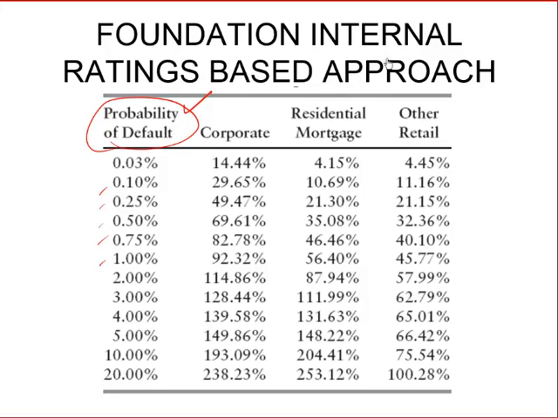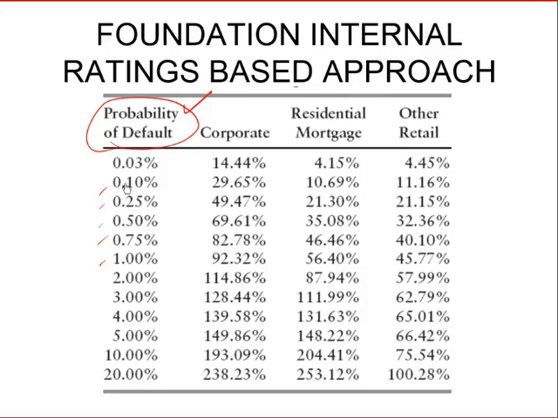Of course, to be able to use the IRB approach, the bank has to demonstrate sufficient sophistication of its risk management systems and sufficient guidelines and supervisory reviews in place. Only then the regulator would allow the bank to use the IRB approach, and if allowed, the bank would be able to calculate its own probability of default.